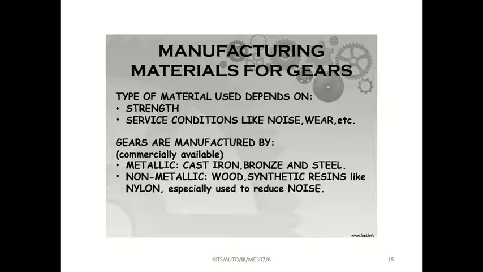So they have used cast iron, but now they started to use a lot of materials, like coating. They used to give carbon coatings so that it will have more impact strength. So that's what they are given here: cast iron, bronze, steel. All these things are used based on the application where you are going to use the gear. If you take the watch, even inside the watch a gear set is there. What they are using there, they are using plastics, synthetic resins. So based on the application the material usage will be different.